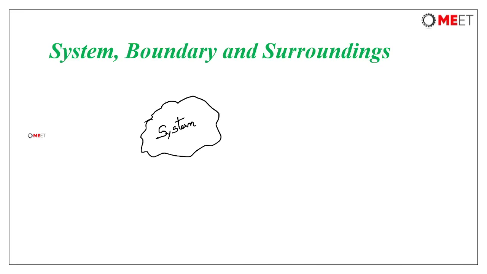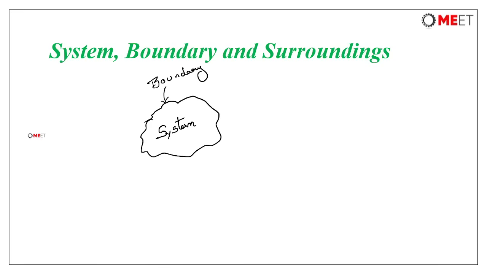The actual or hypothetical envelope which is separating the system from the surroundings, we call it a boundary. Why I am calling it an actual or hypothetical envelope is that this boundary can be a real or imaginary boundary.